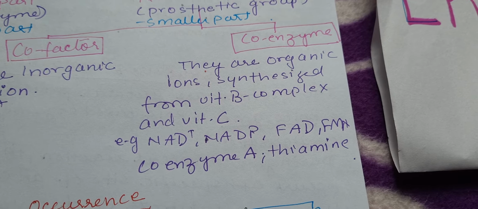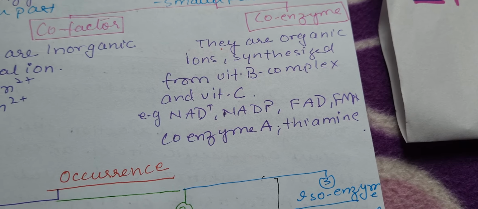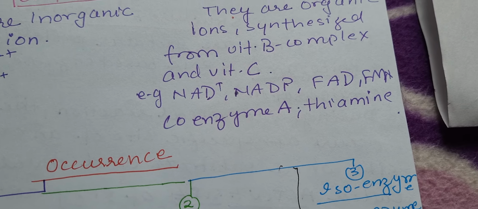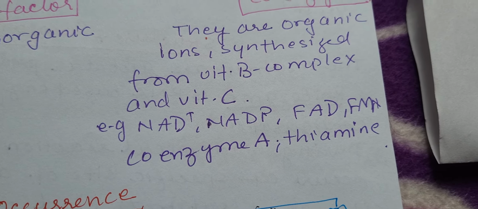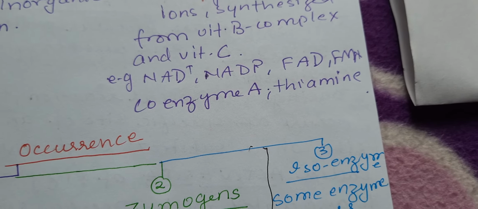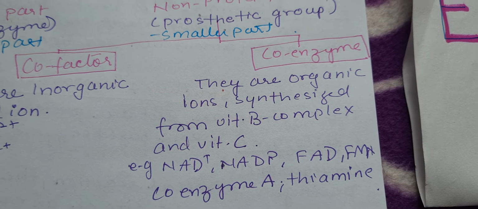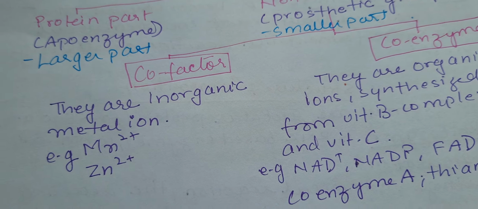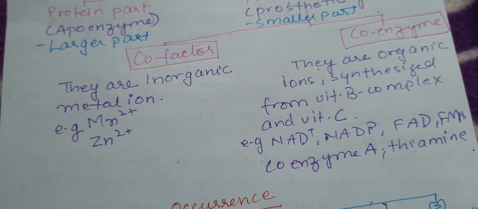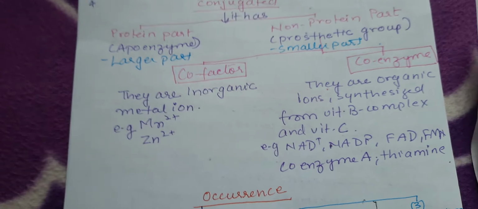Cofactor and coenzyme. Coenzymes are organic molecules synthesized from the vitamin B complex and vitamin C. So certain enzymes have a requirement for coenzymes such as FAD, NAD, FMN, NADP, coenzyme A, thiamine. Okay, so all these are synthesized from the vitamins. So coenzymes are synthesized from the vitamin B complex, and cofactors are mineral ions. So these are the prosthetic part of the enzyme. Okay, later on we will see how they participate in the reaction.